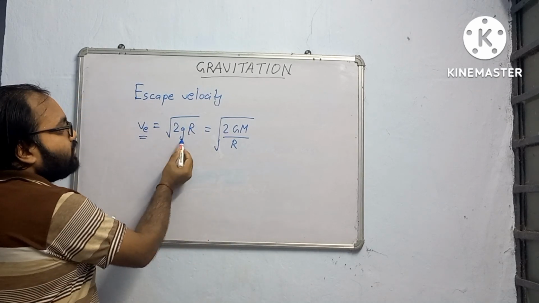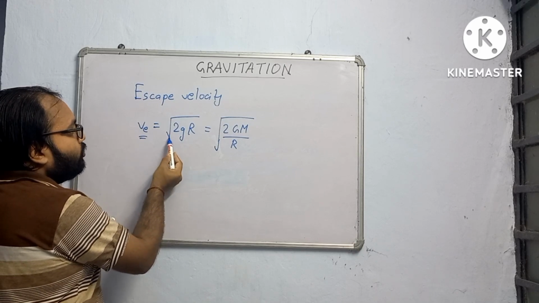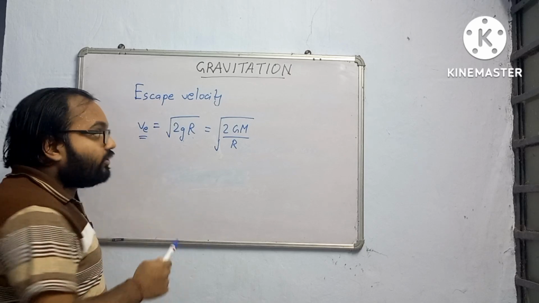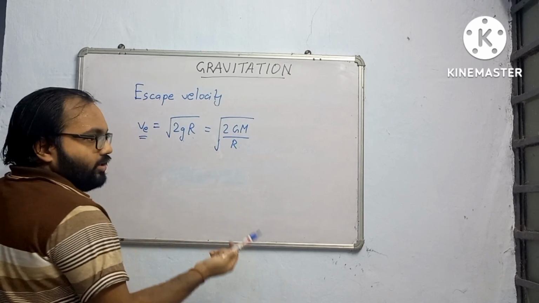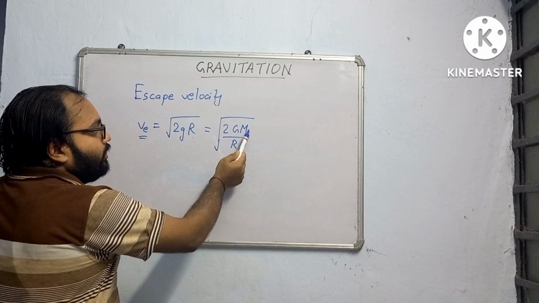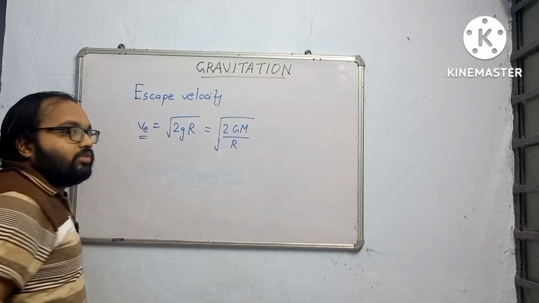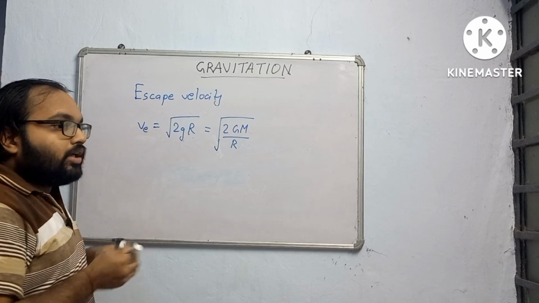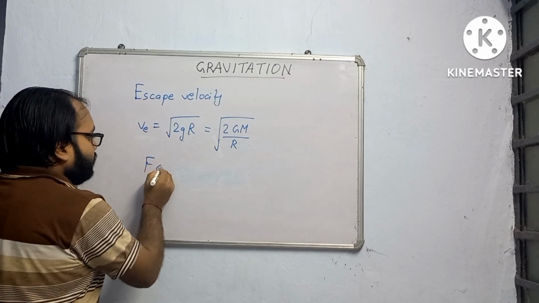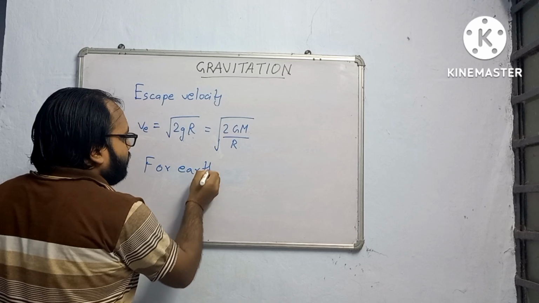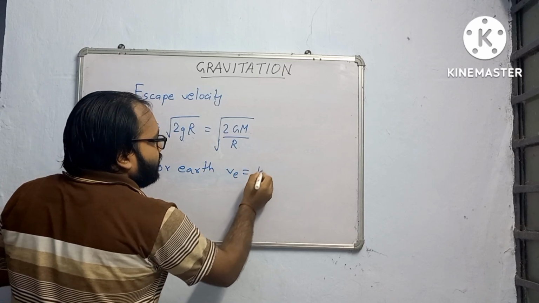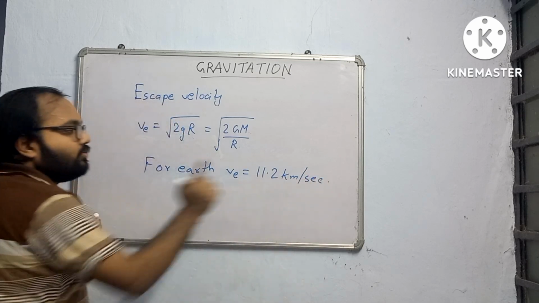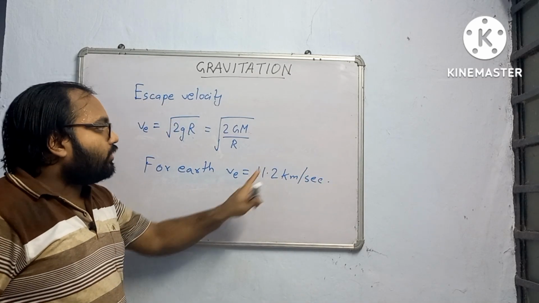Two types of formulas are there. If we are talking about the small g formula, then it is root under 2gR, where R is the radius of Earth and g is acceleration due to gravity. In the other formula, r is the radius of Earth, M is the mass of the Earth and G is the universal gravitational constant. So these two formulas you have to remember. And for Earth, escape velocity is 11.2 kilometer per second. With this velocity, if we throw, the object will never return.